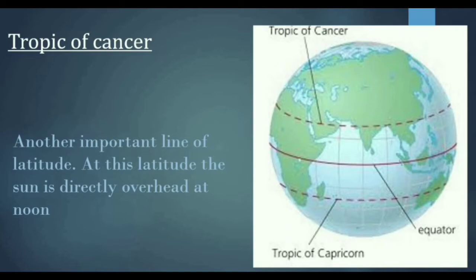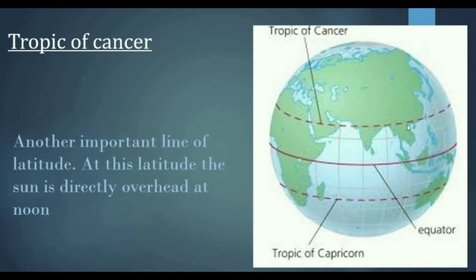This parallel, Tropic of Cancer, is the farthest point. This point is to be noted, children. This parallel is the farthest point north at which the sun can be seen directly overhead at noon. This is the Tropic of Cancer.